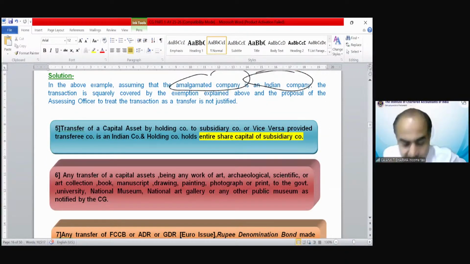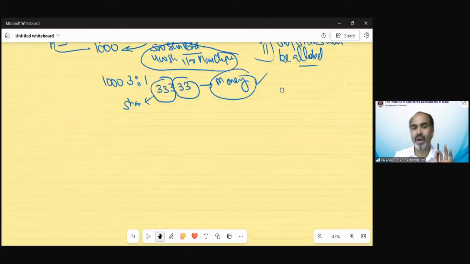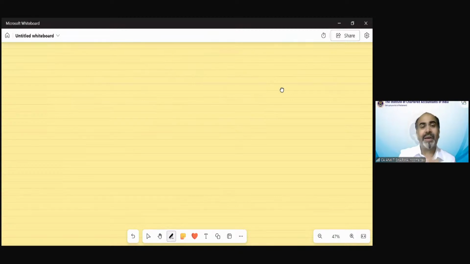Now another case of companies. This case is regarding holding and subsidiary. If any capital asset has been transferred from holding to subsidiary or subsidiary to holding, there would be no capital gain, provided the transferee company is an Indian company and the entire share capital of the subsidiary is held by the holding company.